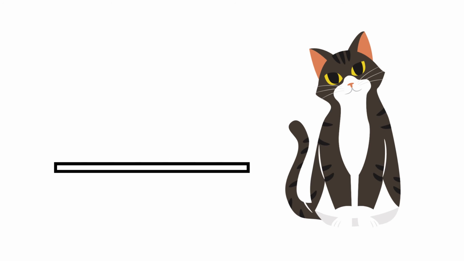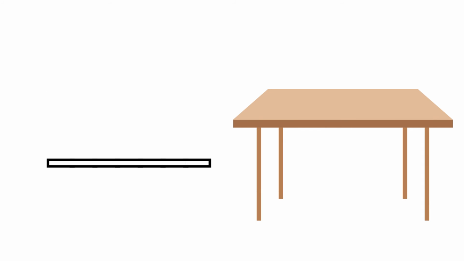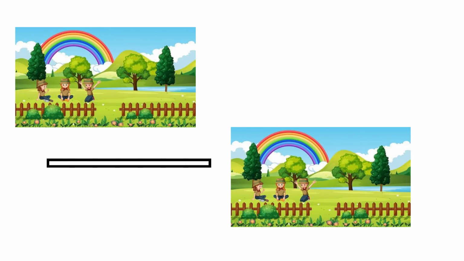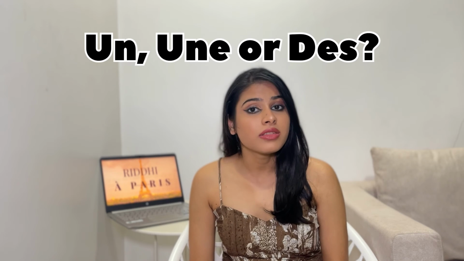I'll show you a picture on the screen and you have to guess which article should come over there, and you have to write down the answers in the comment box, and I will tell you whether they are right or wrong. Ready? Let's start. I'm excited for this exercise, but don't cheat, guys. So how would you say a cat in French? Is it un, une, or des? And what about a table? Which one should come there? And how about some gardens? Is it une, or des?